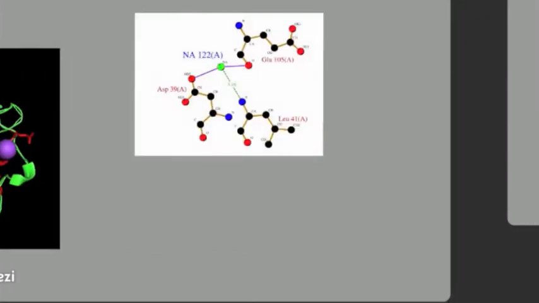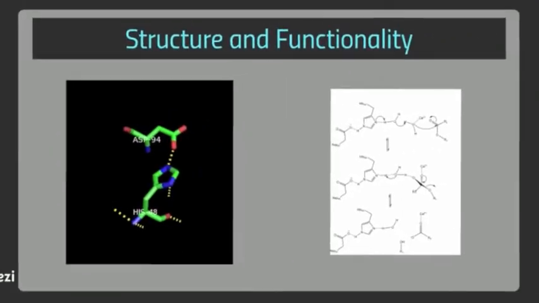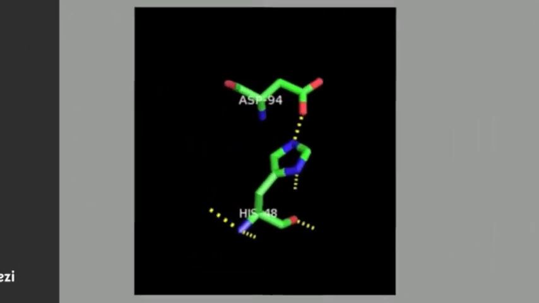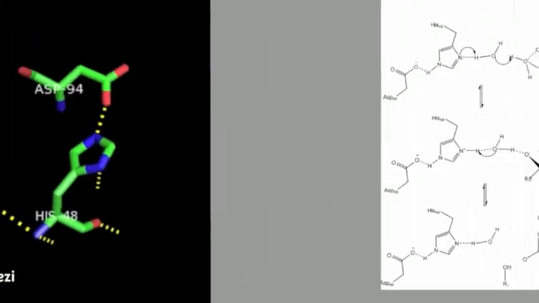Schematically, they are shown to interact with the ions as such, represented by sodium ions in this particular instance, but operating with calcium ions biologically. The A chain's catalytic mechanism is driven by histidine at amino acid residue number 48 and aspartate at residue number 94. The representational mechanism shows a standard phospholipase reaction.